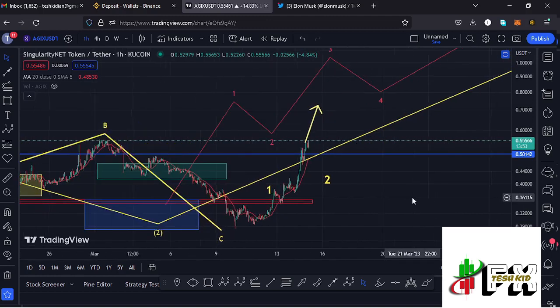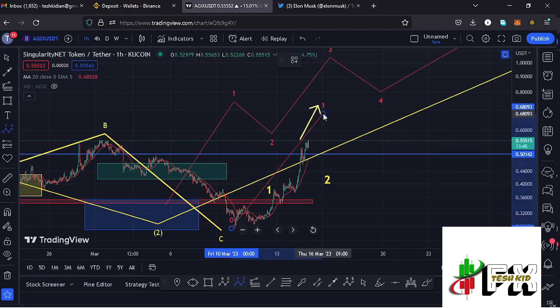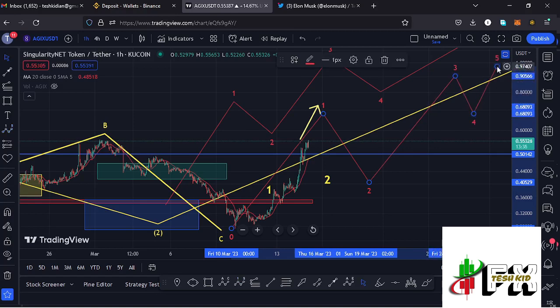But we also need to have in mind that at some point we are going to peak in the formation of a larger Elliott wave count 1 to the upper side, and the moment we peak in the formation of that wave 1, then I'll be expecting a bit of a corrective structure in the formation of a wave 2 before we can continue gearing up in the formation of that wave 3, then expect a wave 4, and then a wave 5 to the upper side.